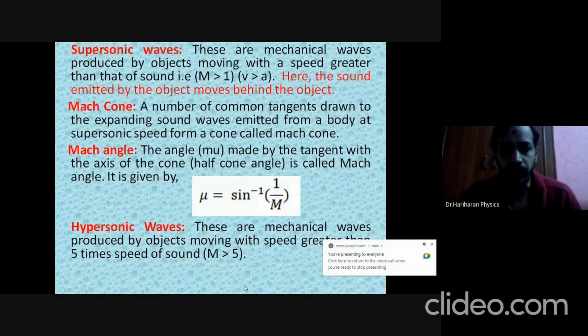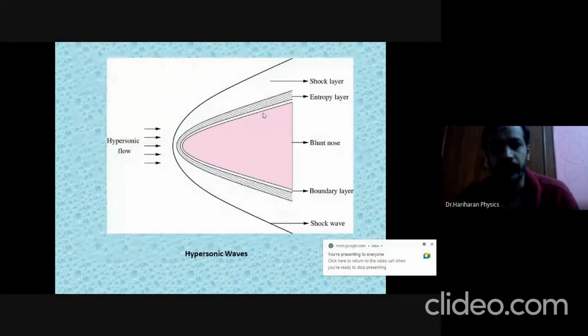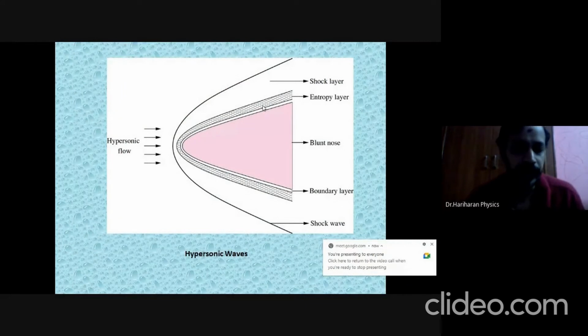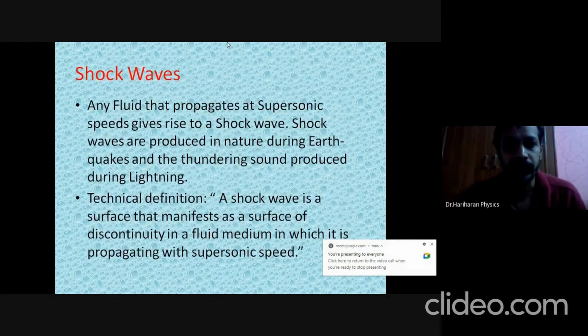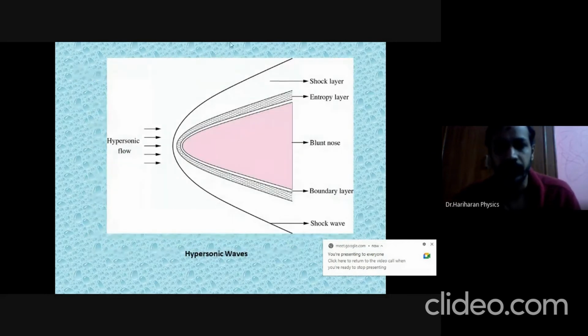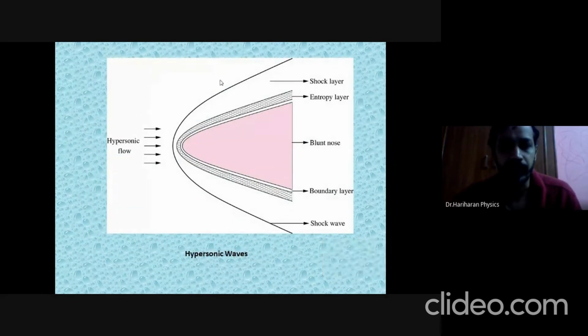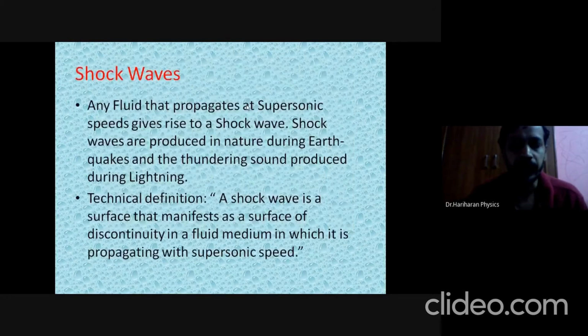Okay, next, what are hypersonic waves? Hypersonic waves are those sound vibrations produced by an object that is moving with a speed which is greater than 5 times the speed of sound in a given medium, or Mach number is going to be greater than 5. So this locus, can you see here? This locus is going to be what? A hyperbola. All sound vibrations that are confined to be within this cone, we call it a hypercone. Okay, this is done. Next we'll look at the shock waves.